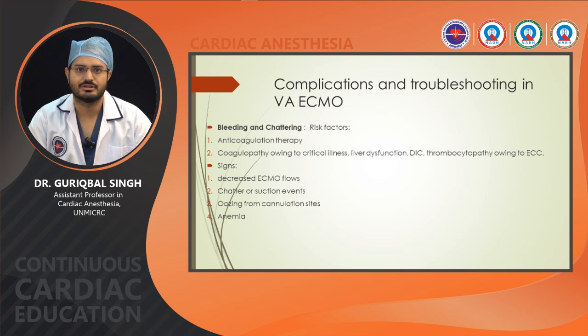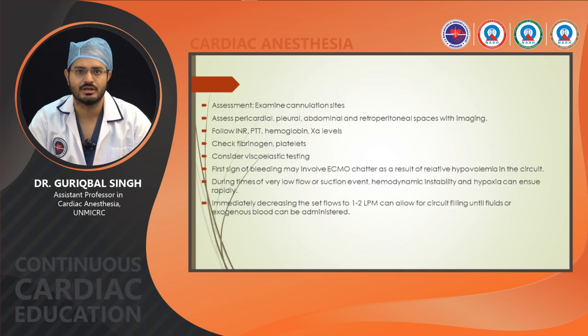Now, complications: bleeding and chattering. The risk is higher if the patient is on anticoagulation therapy or has liver dysfunction or DIC. Signs are decreased ECMO flows, chatter or suction events, and possibly oozing from cannulation sites. So we should examine the cannulation site, assess pericardial, pleural, abdominal, and peritoneal spaces with imaging, get INR, PTT, hemoglobin, fibrinogen, and platelets, and consider viscoelastic testing.